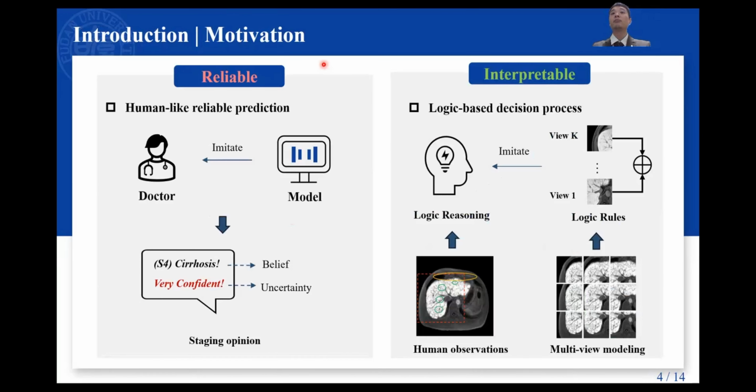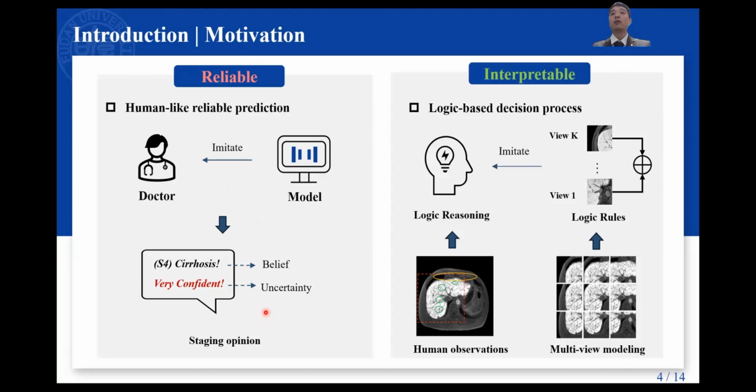The motivation behind our method is that we want our model to provide human-like reliable predictions. When real doctors stage fibrosis, they will give their staging opinion about which stage the case is. To be reliable, they also express their confidence in their decision.